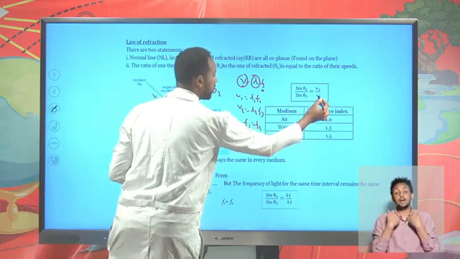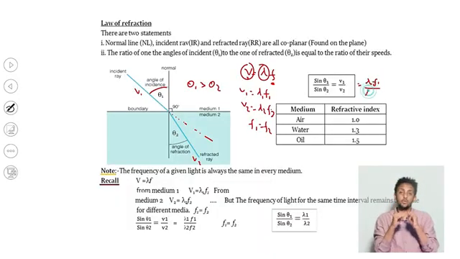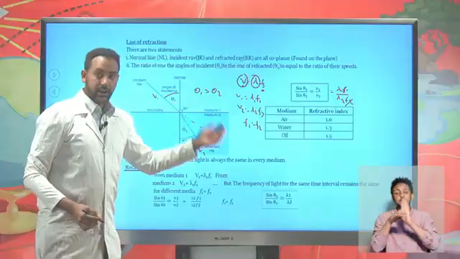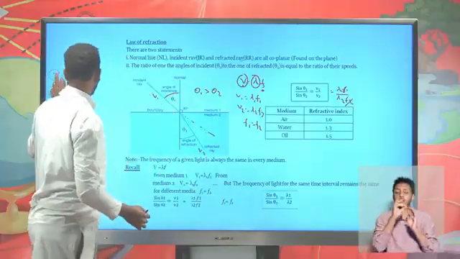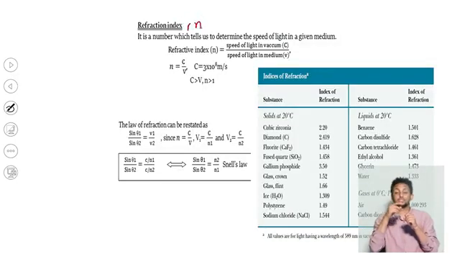It's possible to write V1 over V2 as lambda 1 frequency 1 over lambda 2 frequency 2. Frequency 1 and frequency 2 can be cancelled out because they are equal. Therefore, it's also possible to represent the law of refraction using lambda 1 over lambda 2. As well, it's possible to use the refractive index. Refractive index is a correlation factor that relates the speed of light in vacuum to the speed of light in a given medium, so it is given as c over v, where c is the speed of light in vacuum, 3 times 10 to the power of 8 meters per second, and v is the speed of light in a given medium.